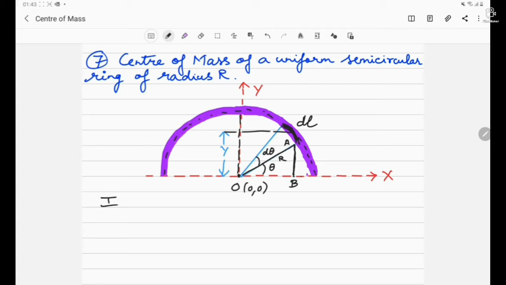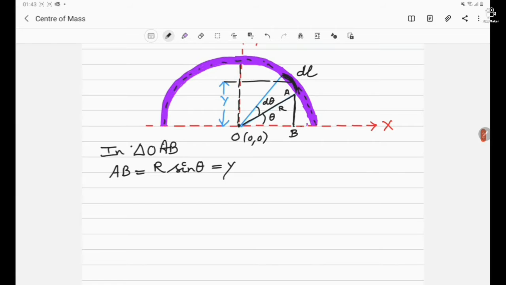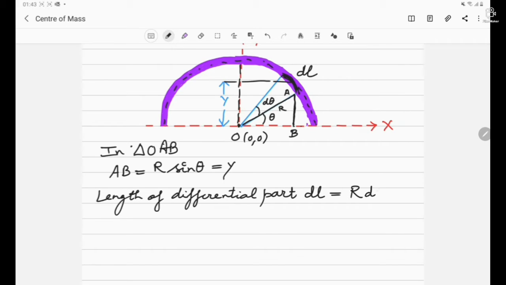So in triangle OAB, we can say that AB equals r sine theta, which equals y. Now, the length of the differential part dl is equal to r d theta. Here r is the radius of the ring and d theta is the angle subtended by dl.